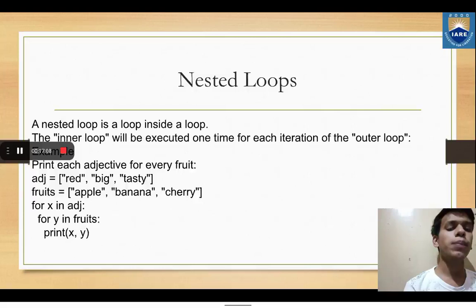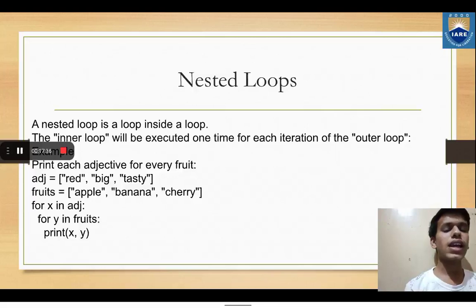Adjectives equal to red, big, tasty. We have initiated the adjectives, that is red, big, tasty, and we have also initiated fruits as a list, that is apple, banana, cherry. So we want to print each adjective with every fruit. So we are using adjectives as the outer loop and fruits as the inner loop.